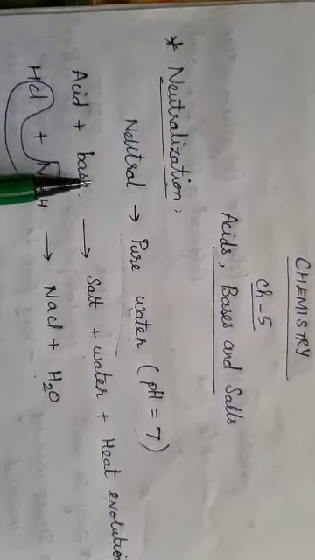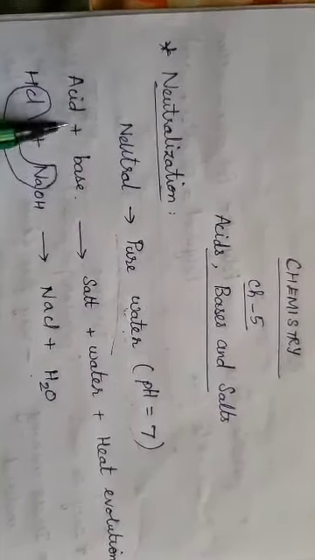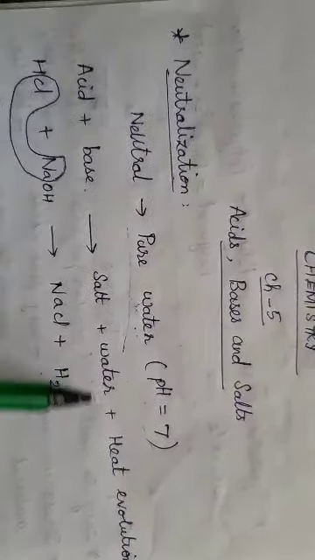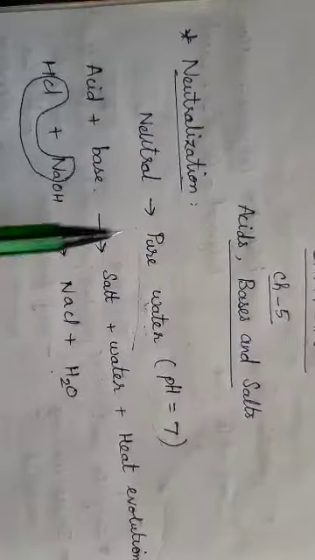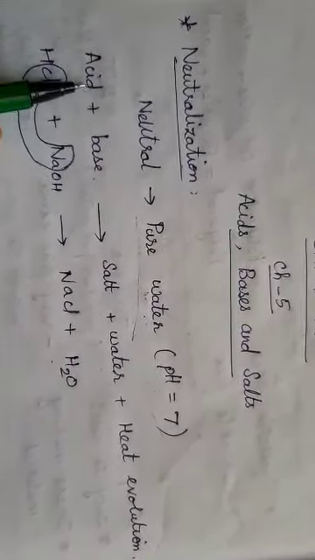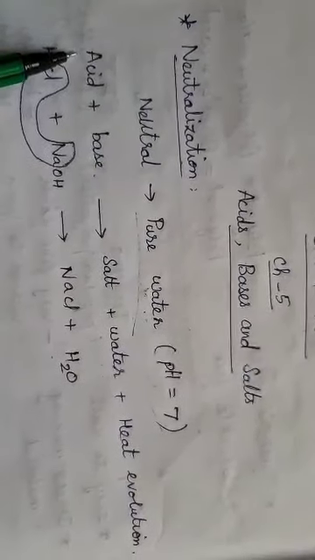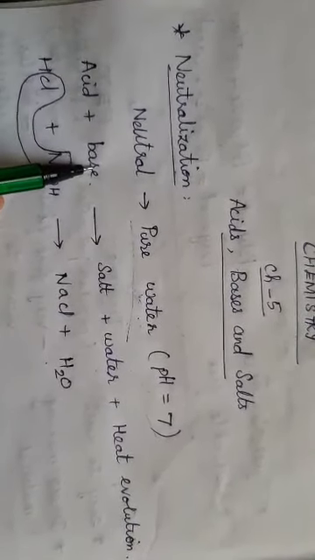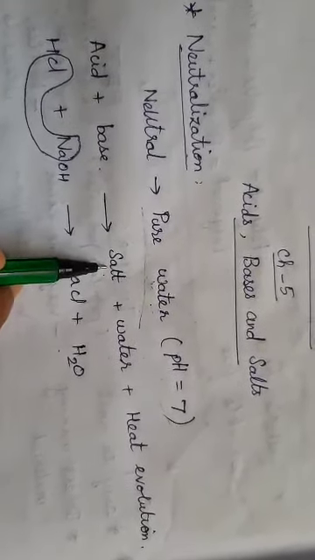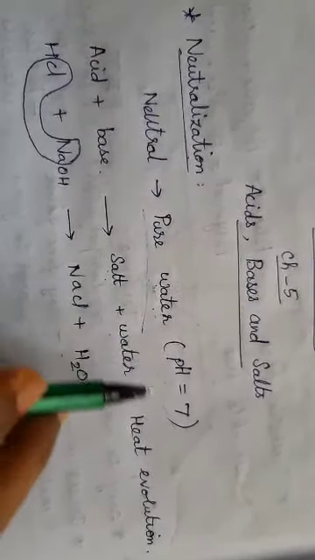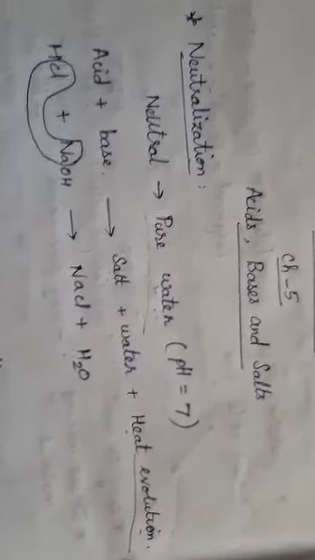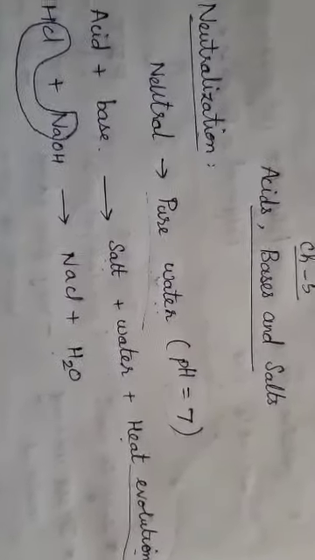Whenever I take these two solutions and mix them, at the end of the reaction I get a neutral solution. So let us see this equation. Acid plus base, I am mixing acid with base. So what happens in the reaction? Salt is formed, plus water, plus heat evolution. Evolution means production. Heat is produced.